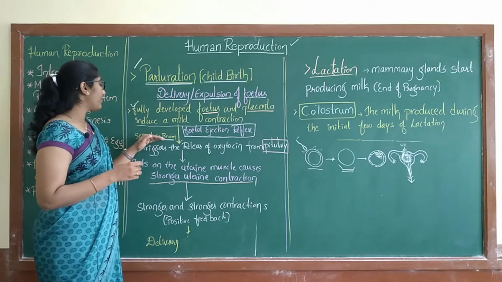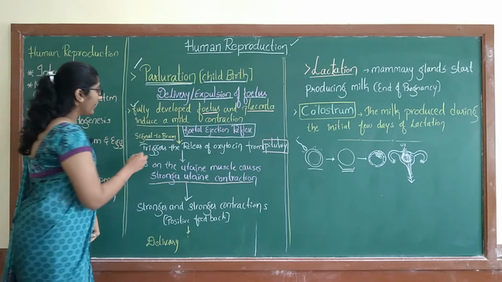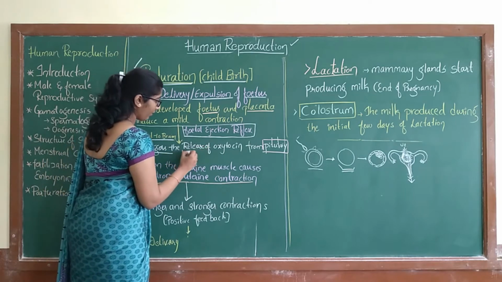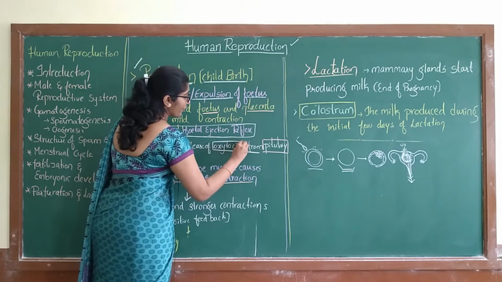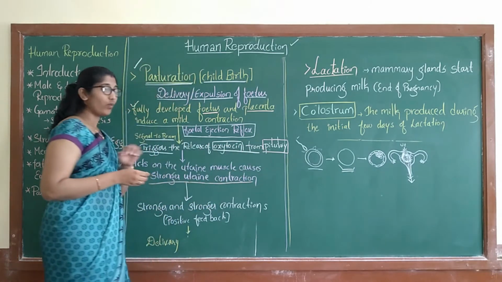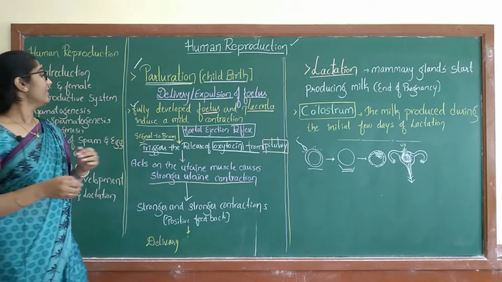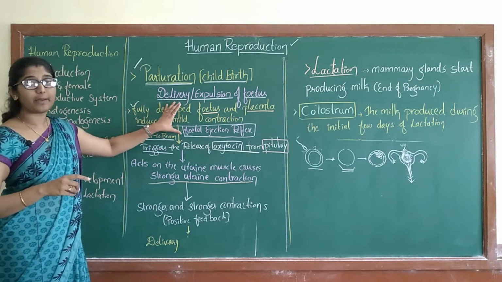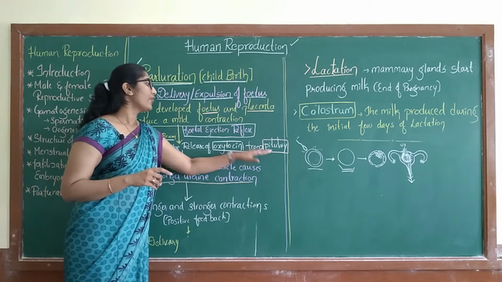Once the brain gets the signal of a mild contraction, this signal triggers the release of oxytocin from the pituitary. Then what happens after a mild contraction? The first step triggers the release of oxytocin from the pituitary.